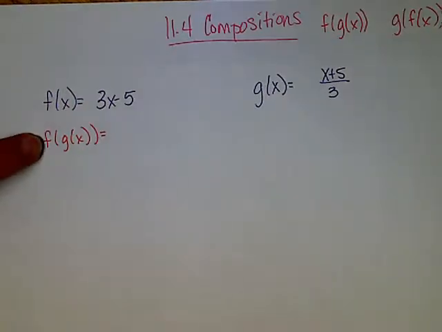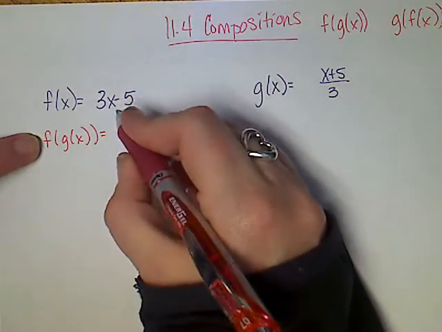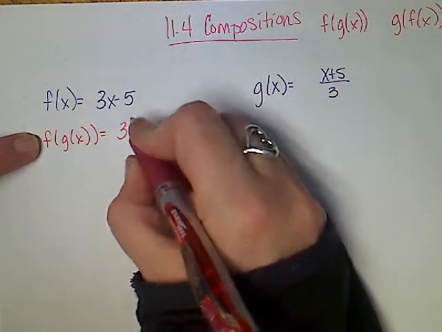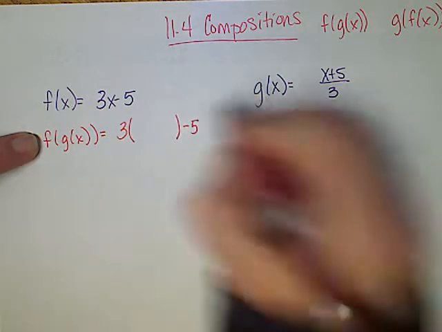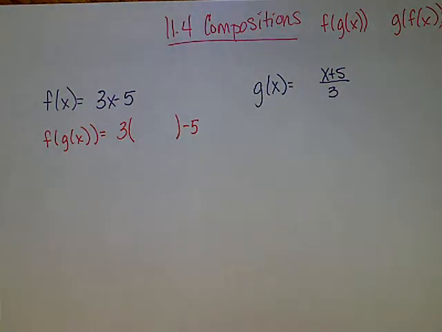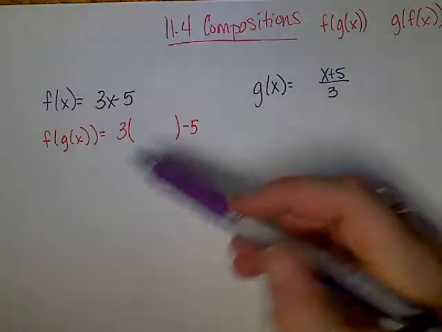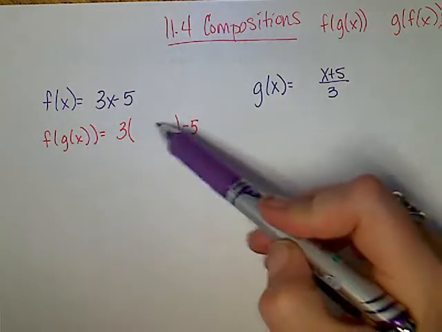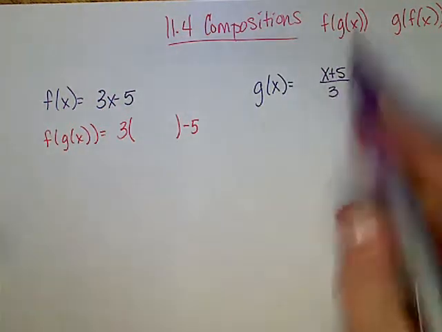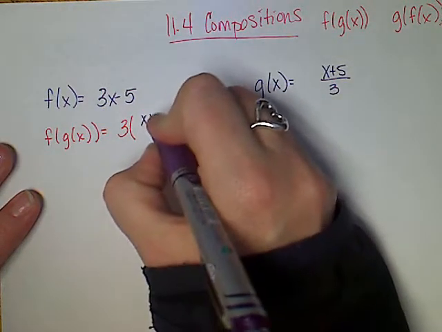The outside function is f, so I'm going to write this function down, but I'm not going to include x. So I'm going to do 3, where x is minus 5. Then after f, I see g, so what's going in the hole I left is the g function. So that's going to be x plus 5 over 3.